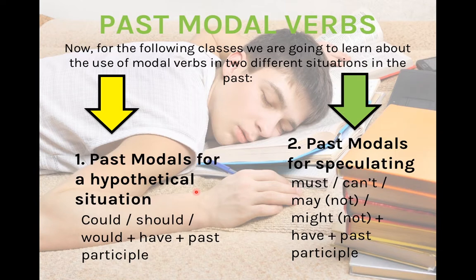Welcome back. In the following classes, we're going to be talking about past modal verbs. We have two different situations. The first one is past modals for hypothetical situations, and the second one is past modals for speculating. This lesson is related to the first one, and you're going to learn to use could, should, and would plus have plus the past participle to talk about a situation in the past. Past modals for speculating are going to be explained by me in a following video.